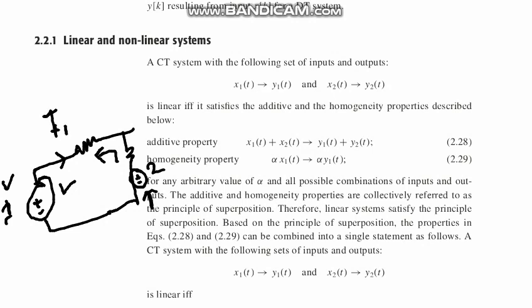Then when you activate source 2 and deactivate source 1, you find the current I2.